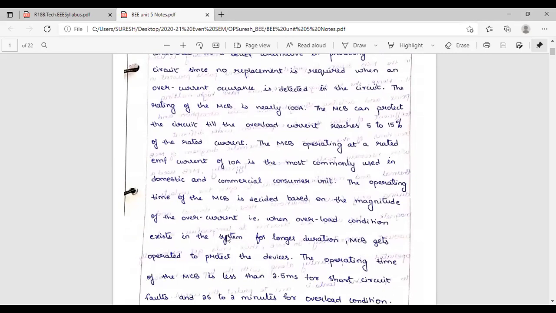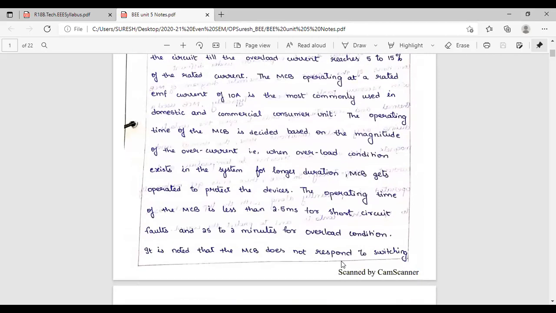Actually, generally it is microseconds, but sometimes they are giving seconds also. See here, they are giving the operating time. How much? The operating time of an MCB is less than 2.5 milliseconds, that is 2.5 into 10 power minus 3 seconds, for short circuit. Because short circuit is the severe fault. Short circuit current is greater than the overload current. Remember this. Short circuit current is very high, so it has to operate within 2.5 milliseconds for short circuit faults, and 2 seconds to 2 minutes for overload condition. Overload is less current.